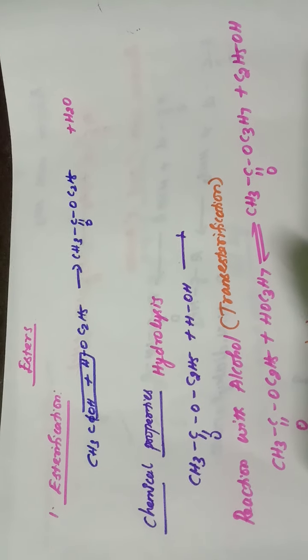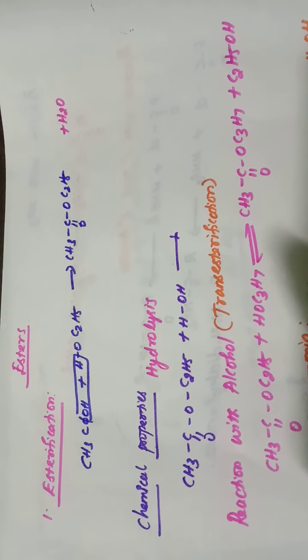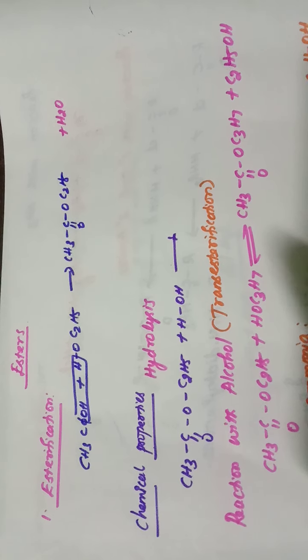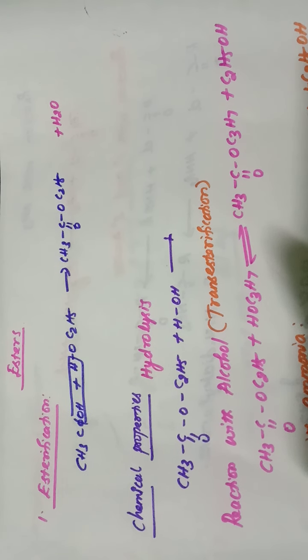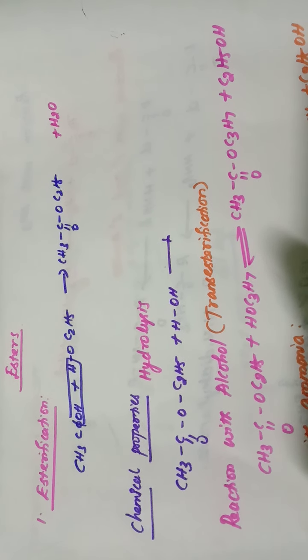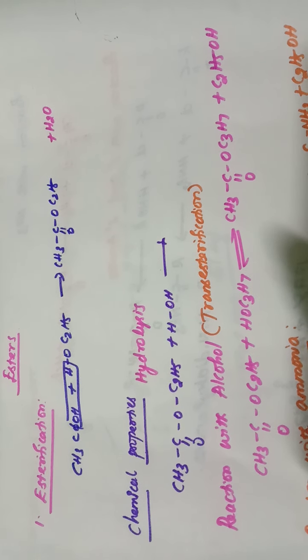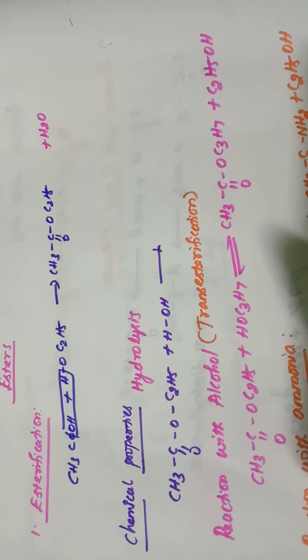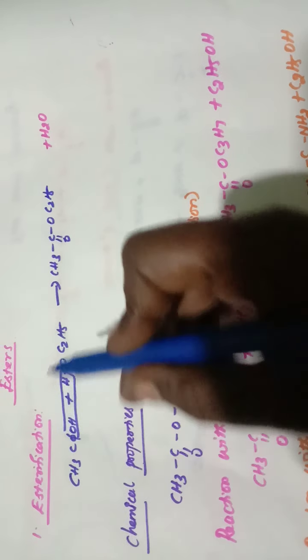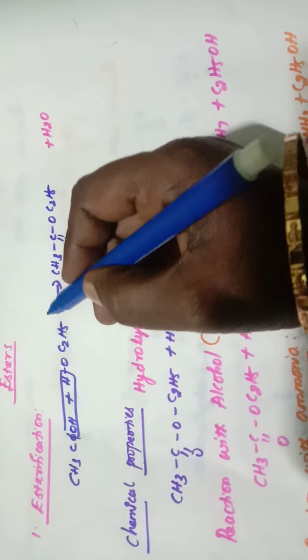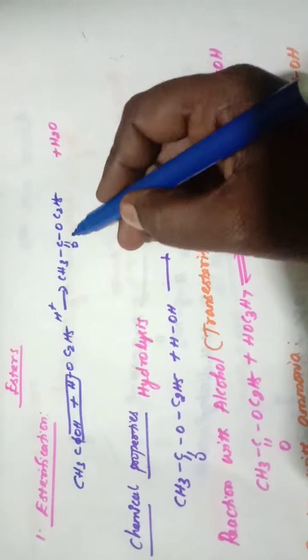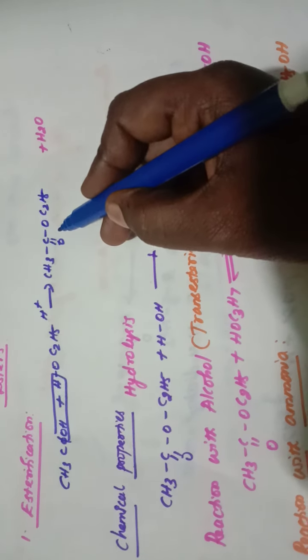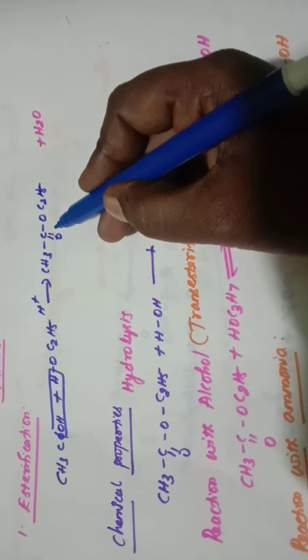Next acid derivative is esters. Esters can be prepared by esterification reaction. Esterification reaction means when alcohol reacts with the carboxylic acid in the presence of mineral acid, it gives esters. For example, acetic acid reacts with ethanol in the presence of mineral acid, it gives an ester. And next we will discuss its chemical properties.